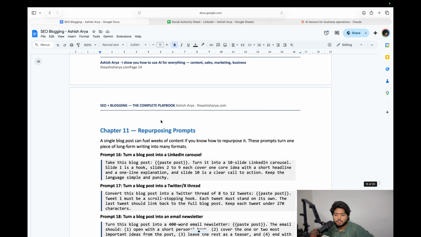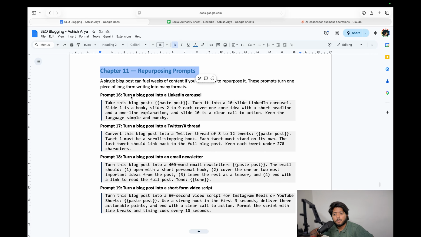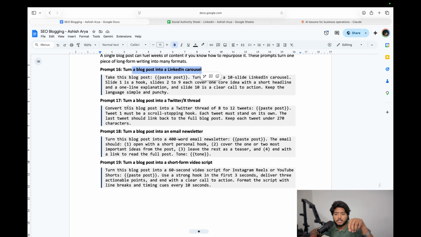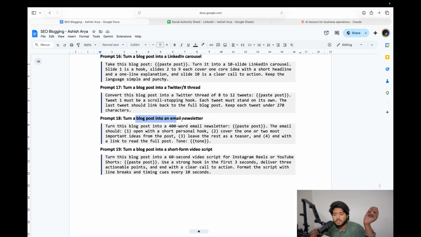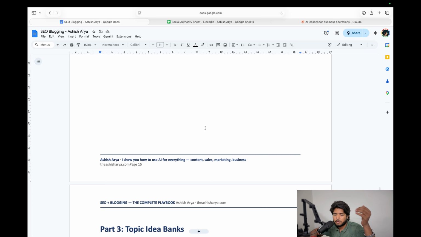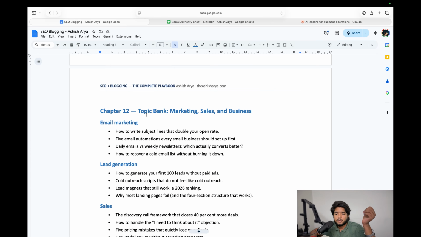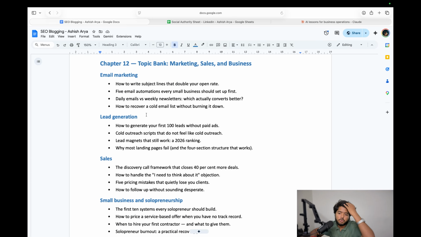Now this is very important, chapter 11, the repurposing prompts. If you have a blog post and want to rewrite it as a LinkedIn carousel, you can use this. To rewrite it for Twitter, you can use this. For an email newsletter, you can use this prompt. If you want to make it a short video format, you can use this one. And these are the topic idea banks, which help you understand which topic to write and how to write it.